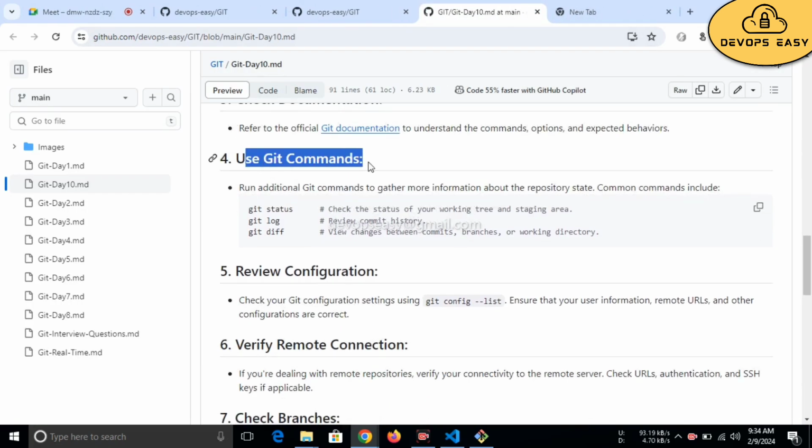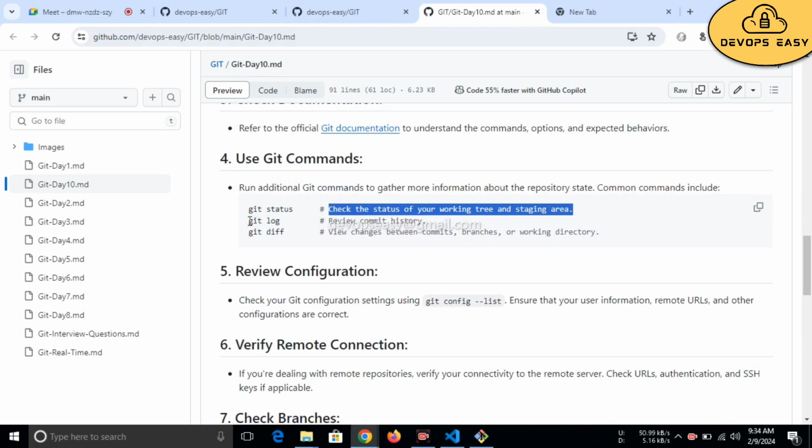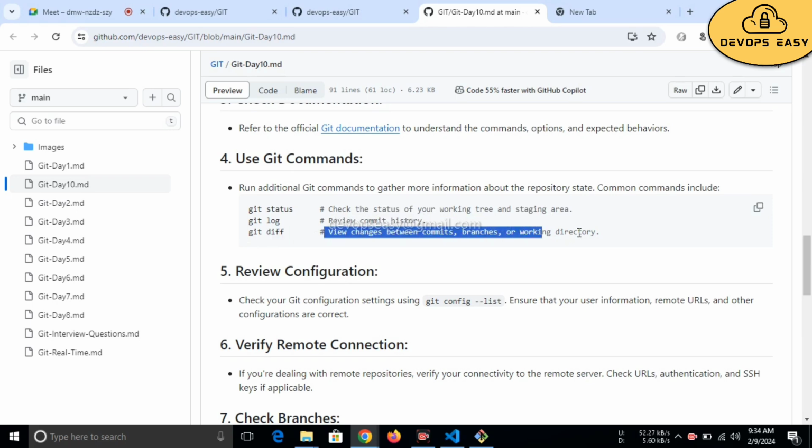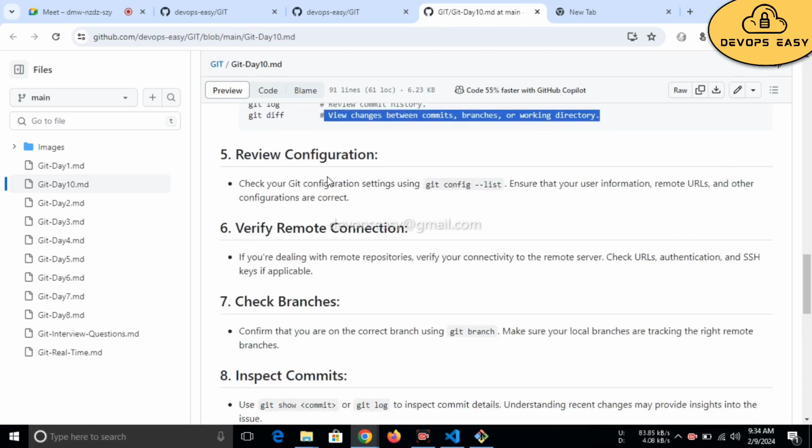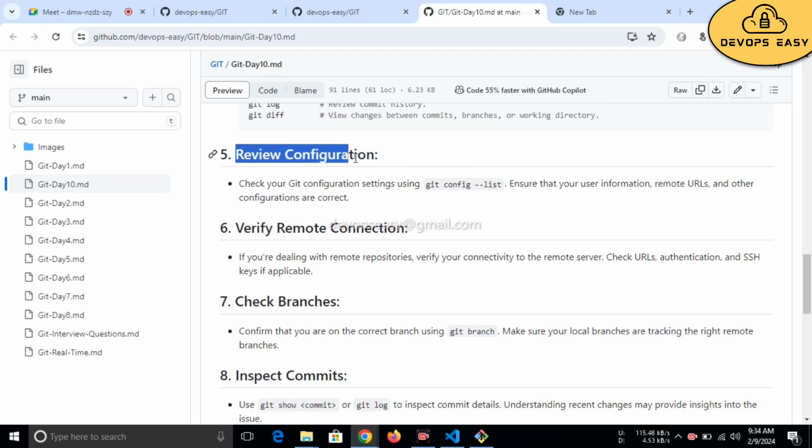Thereafter you need to use Git commands. By executing git status, you can check the status. By using git log, you can review the commit history. If you want to see the difference, you can use git diff. If you want to review the configuration, check your Git configuration settings using git config --list.